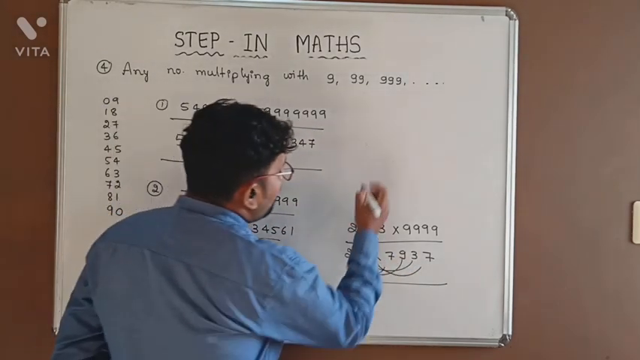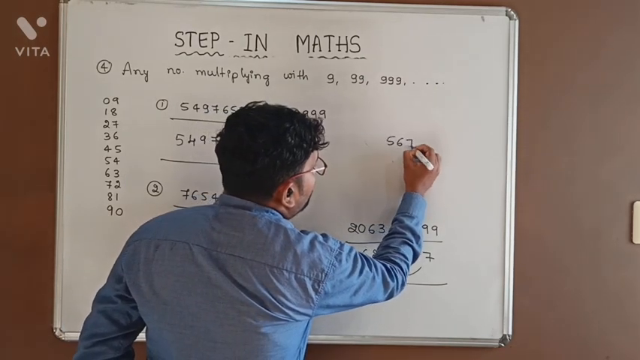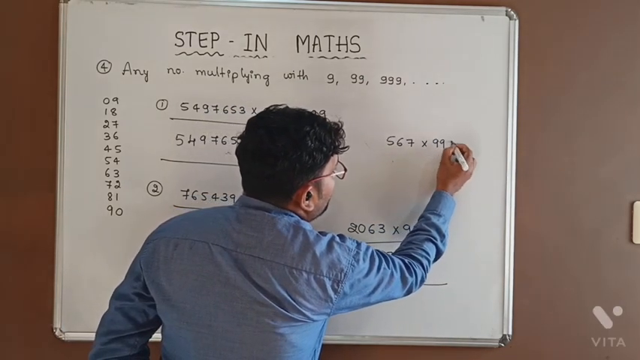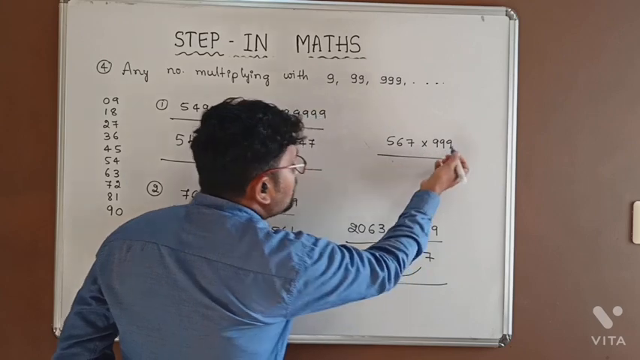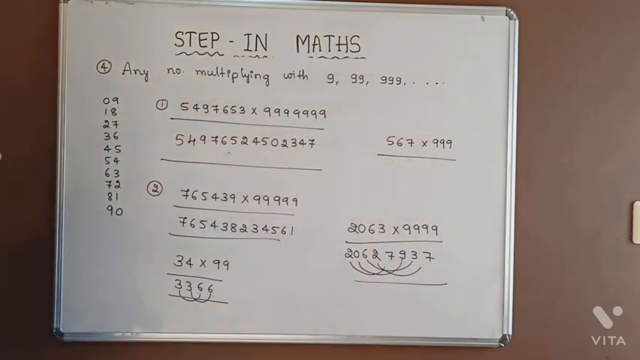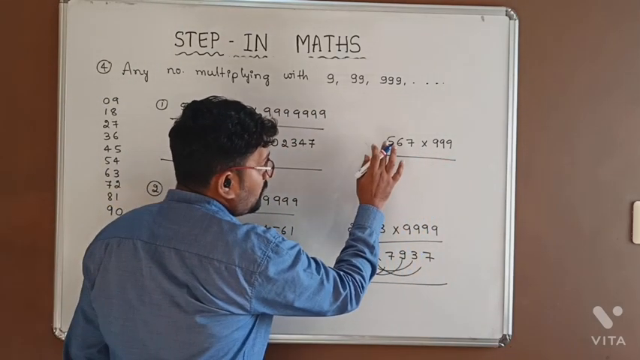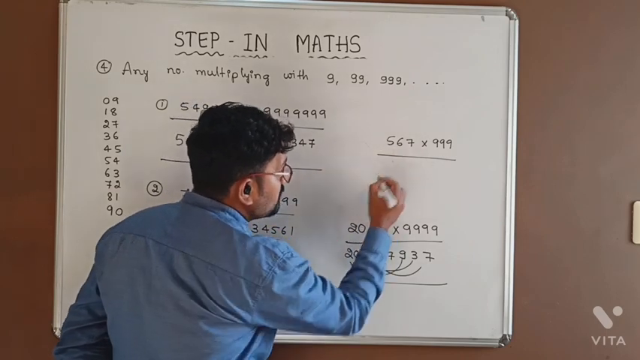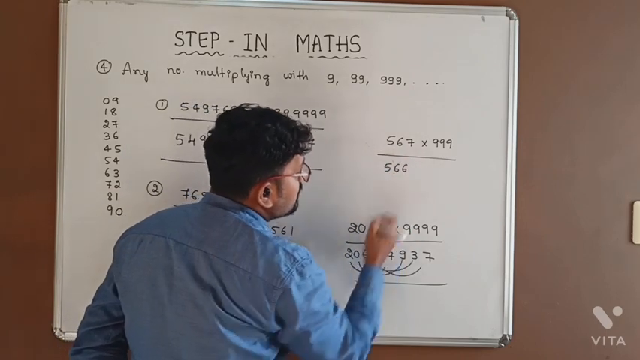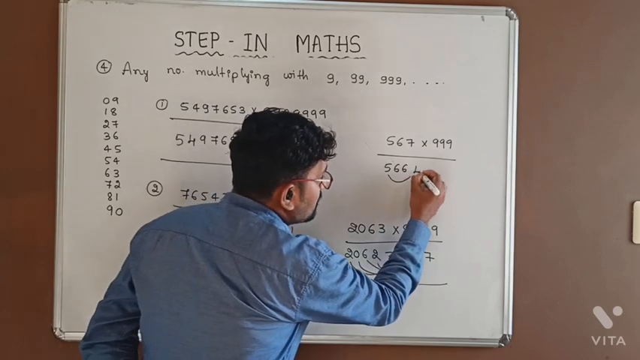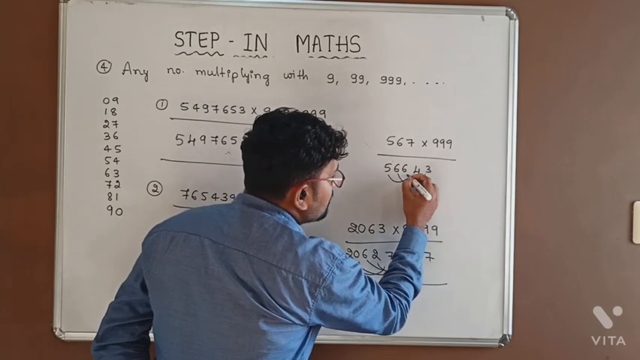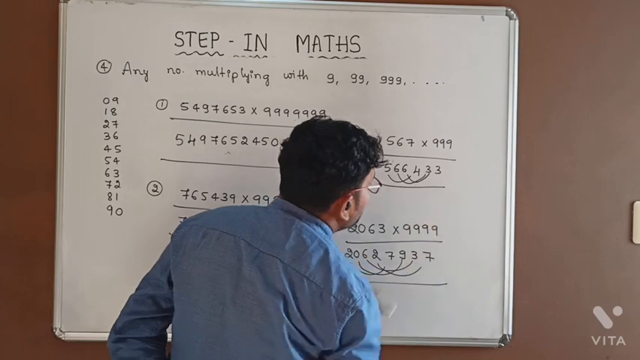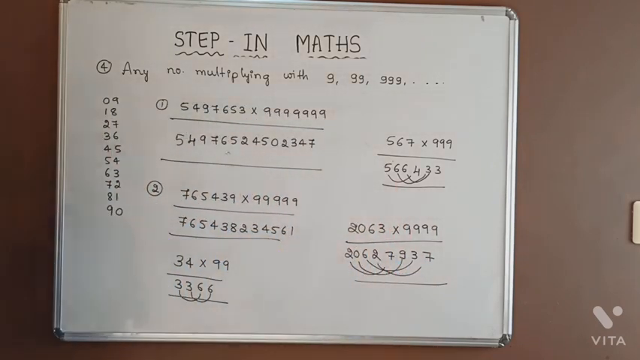One more example. 567 into 999. Here also 3 digits and there also 3 digits are there. We should subtract 1 from this number. 567 minus 1 means 566. 5 plus 4 is equal to 9 and 6 plus 3 is equal to 9 and 6 plus 3 is equal to 9. This is the answer.